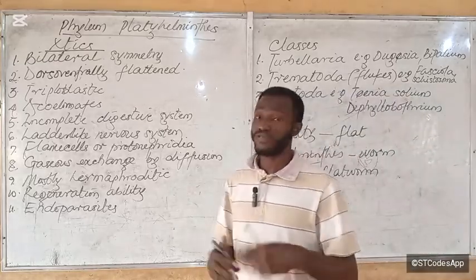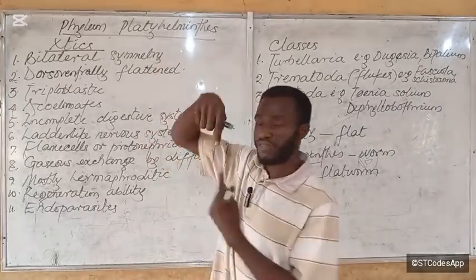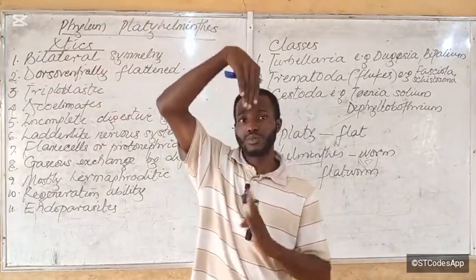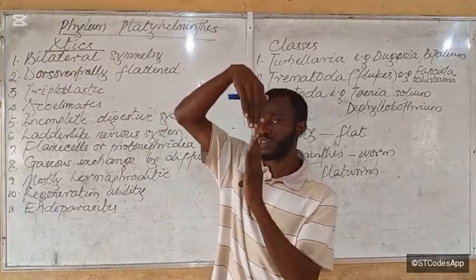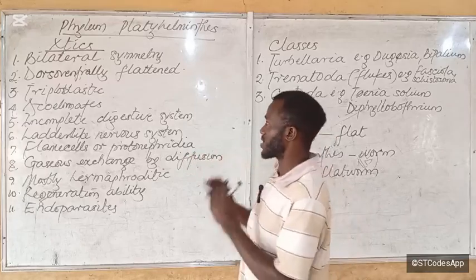They are called flatworms because they are dorsoventrally flattened, that is, flattened from top to their ventral side.